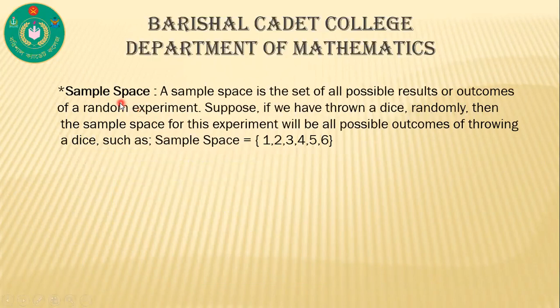Now, sample space. A sample space is a set of all possible results or outcomes of a random experiment. Suppose we throw a dice randomly, then the sample space for this experiment will be all possible outcomes of throwing a dice, such as sample space is equal to 1, 2, 3, 4, 5, 6. If we throw a dice, then the sample space is 1, 2, 3, 4, 5, 6. This is sample space.